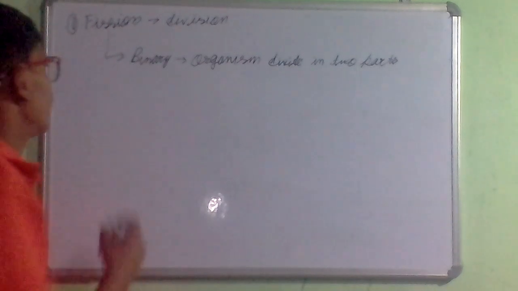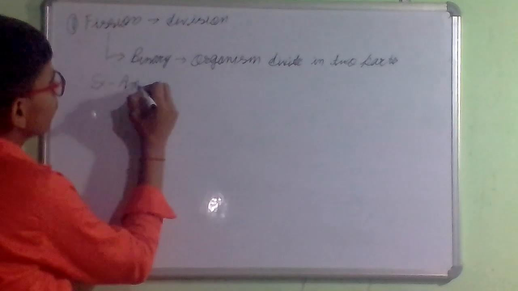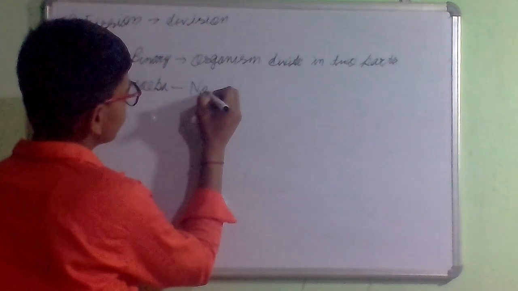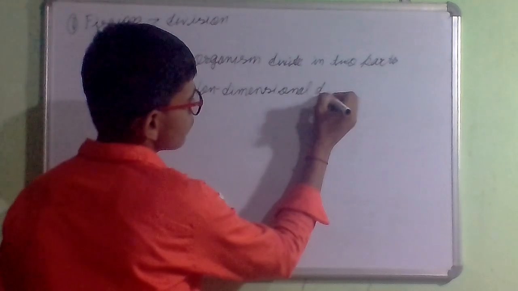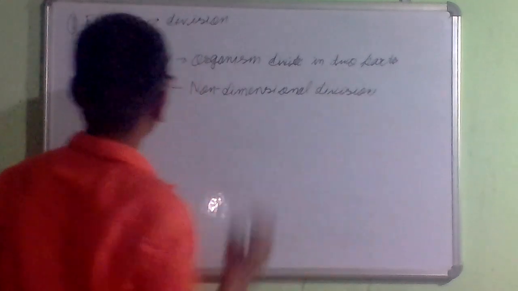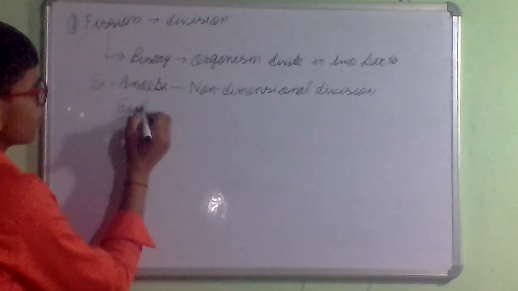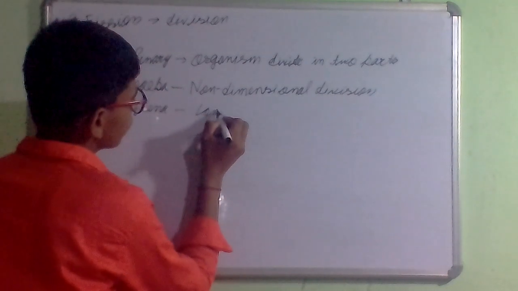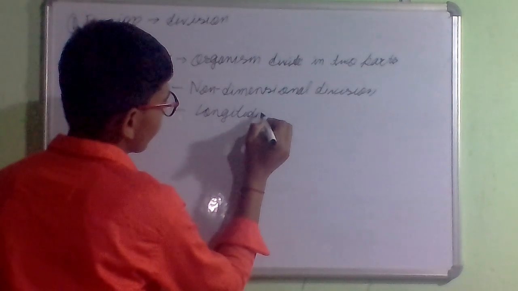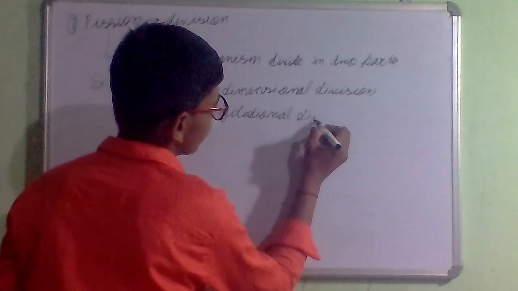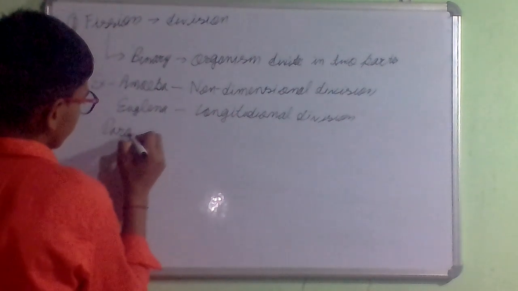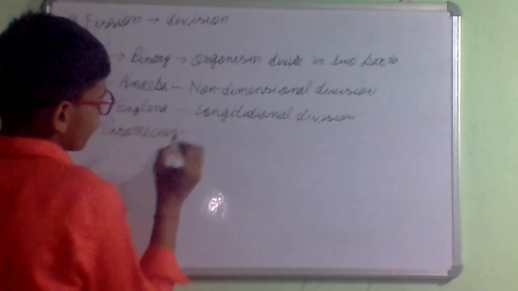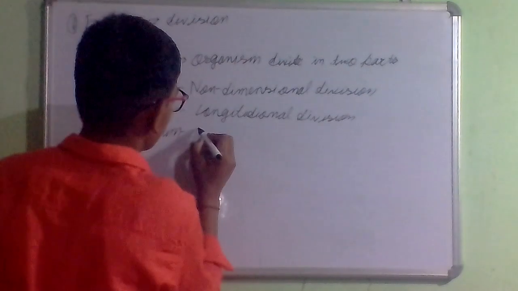Euglena is the next example, in which longitudinal division takes place. The next example is paramecium, in which transverse division takes place.